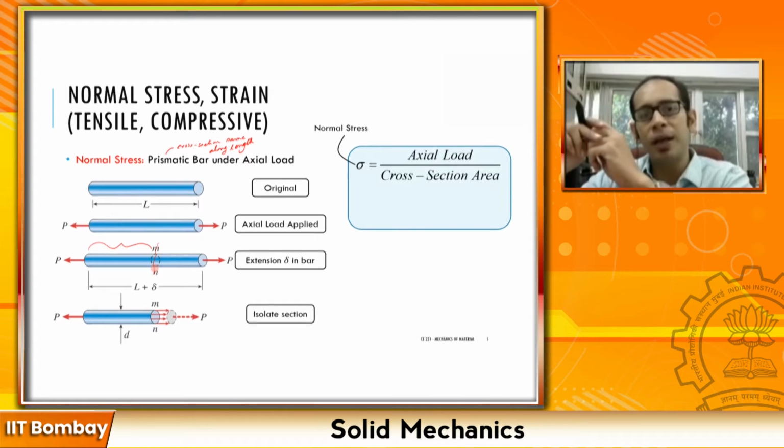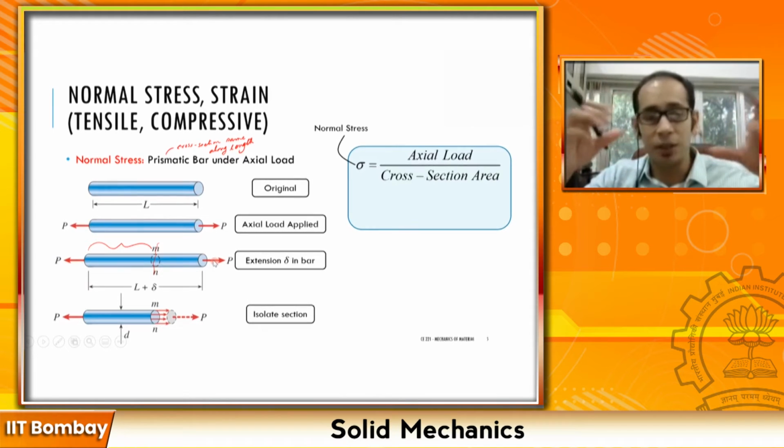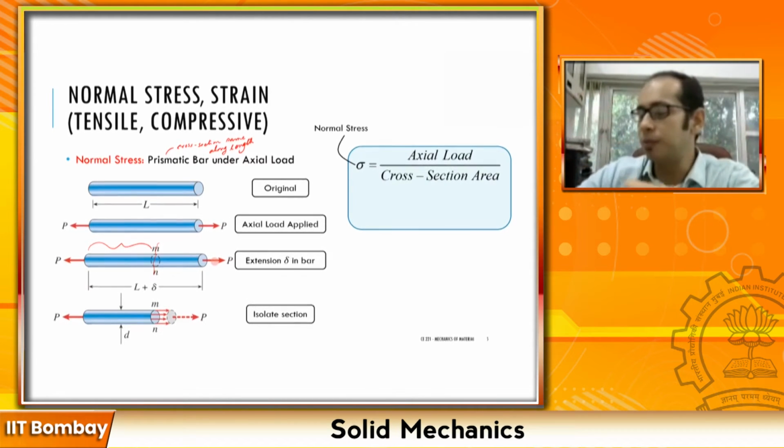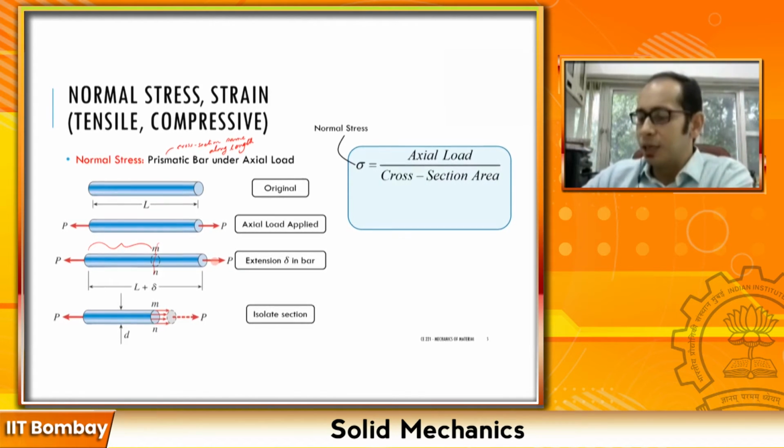Now remember that within the body also it is in equilibrium, right? For instance, this bar which you're looking at, when you are applying this force P and force P, it is simply undergoing an expansion, but the bar by itself is in equilibrium. So every segment of the bar is in equilibrium as well. So if I am chopping off a particular portion, and only considering this left end over here, this has a force P, right? So consequently, to balance that out, I must have a force P on the other side as well, right?